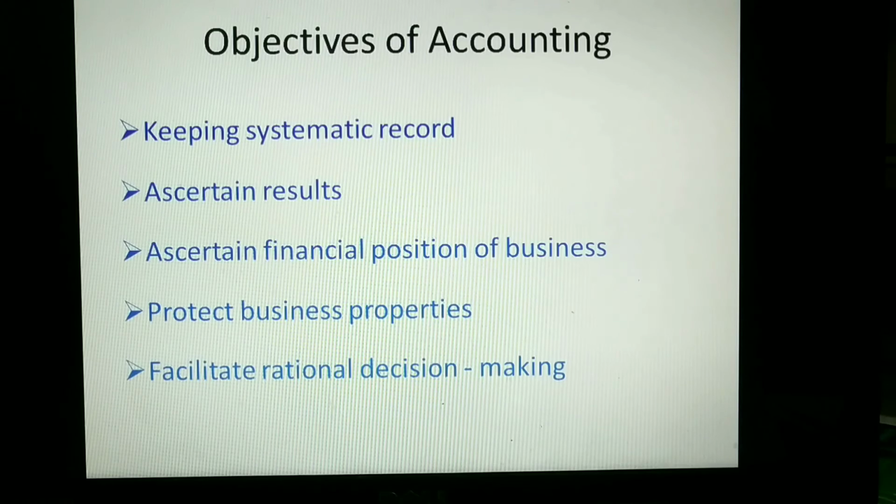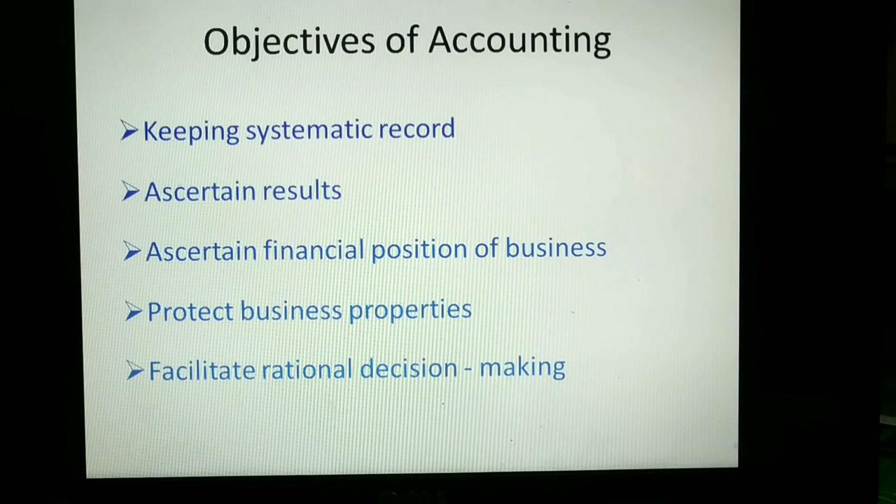Moving to the next topic, objectives of accounting. First one is keeping systematic record, which we have previously discussed. Next, ascertaining results. Ascertaining results basically relates to the profit earned or loss suffered in a business during a particular period.